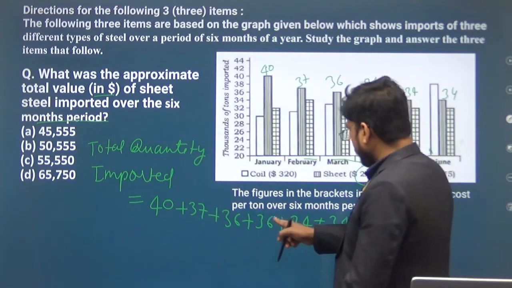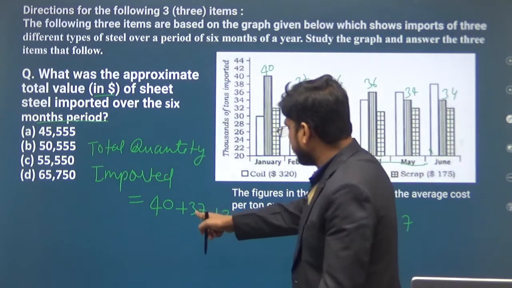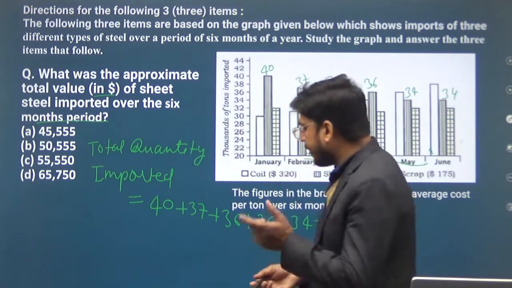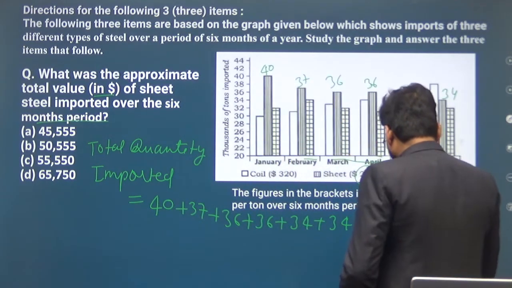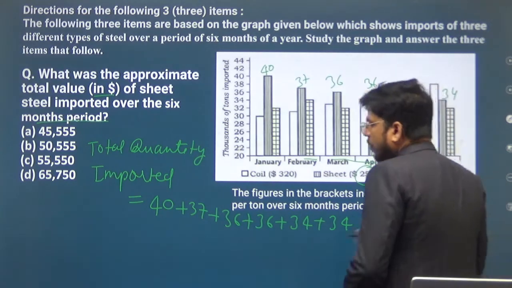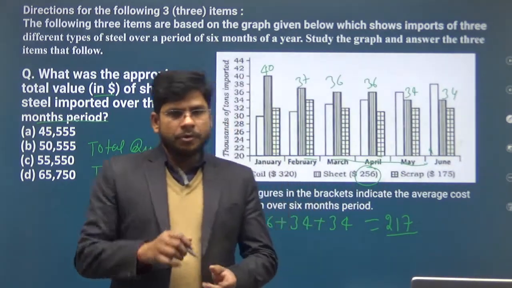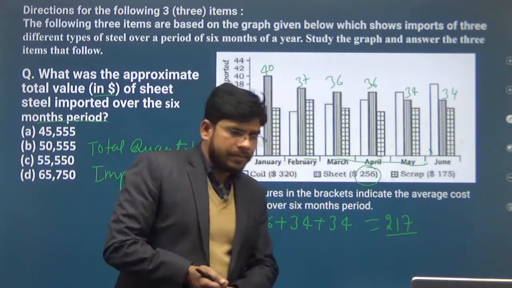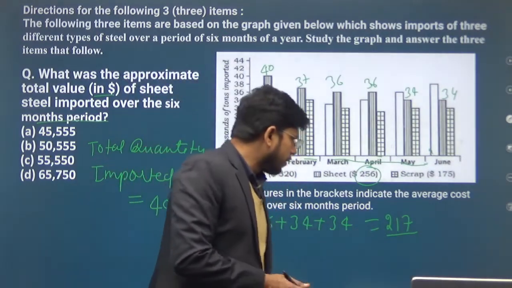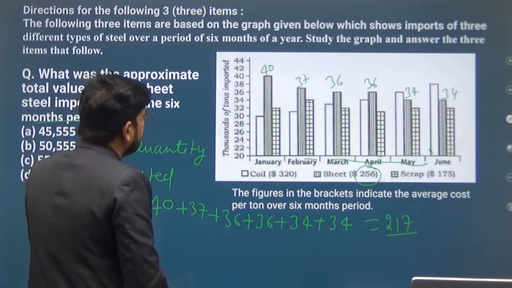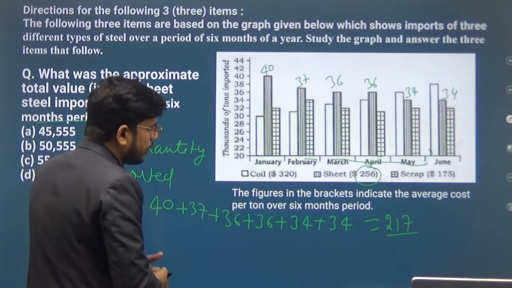Now 3 plus 3 plus 3, 9 plus 3, 12 plus 3, 15, 15 plus 4, 19, 19 plus 2, 21. So 217. The total quantity of sheet steel imported over the span of 6 months is 217,000 ton.